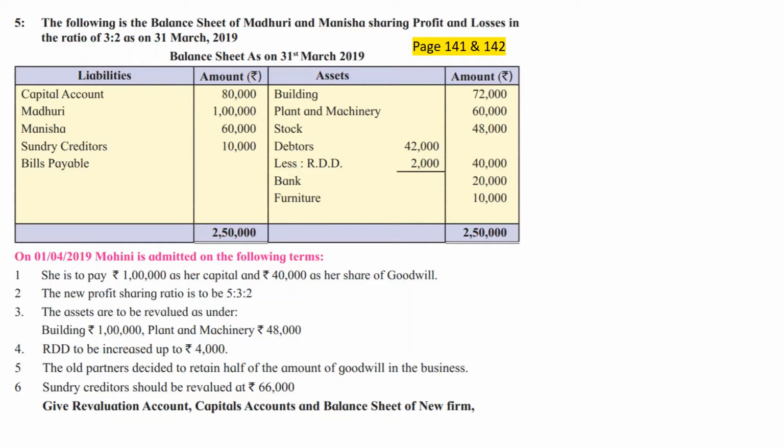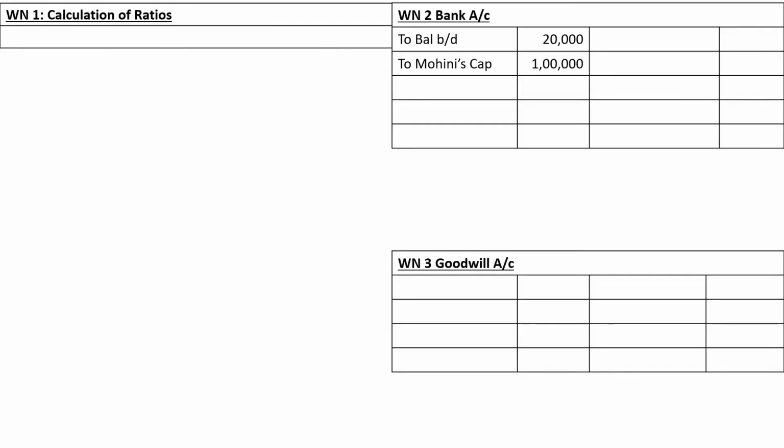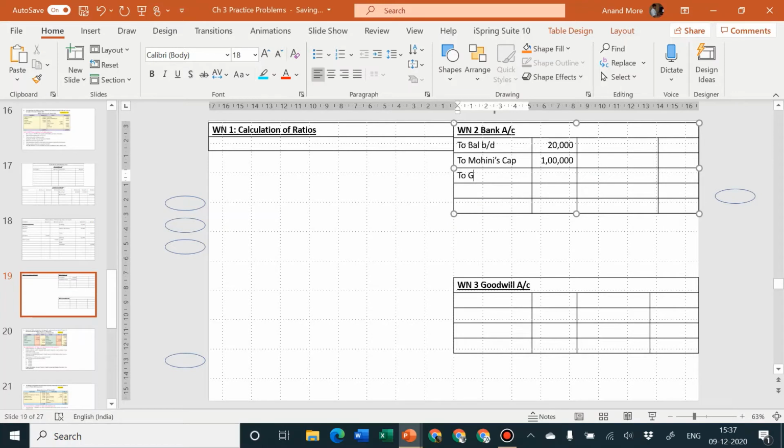So first entry, the firm will say bank is the receiver and goodwill is sold. Entry is bank account debit to goodwill account, bank account debit side to goodwill. Amount is how much? 40,000. Second effect, goodwill account credit side by bank account. Amount is 40,000.